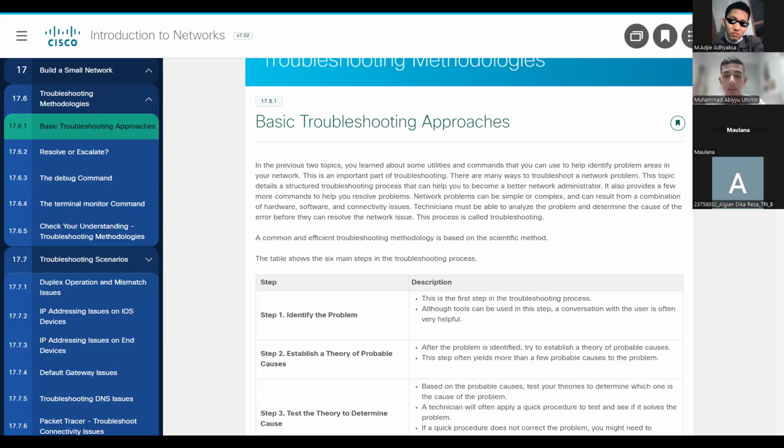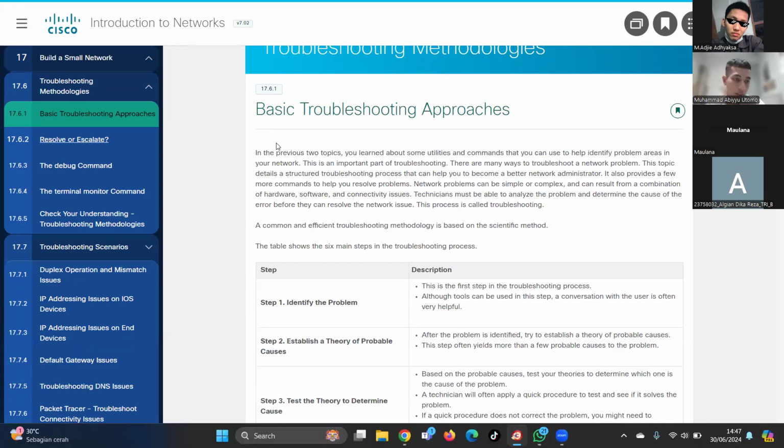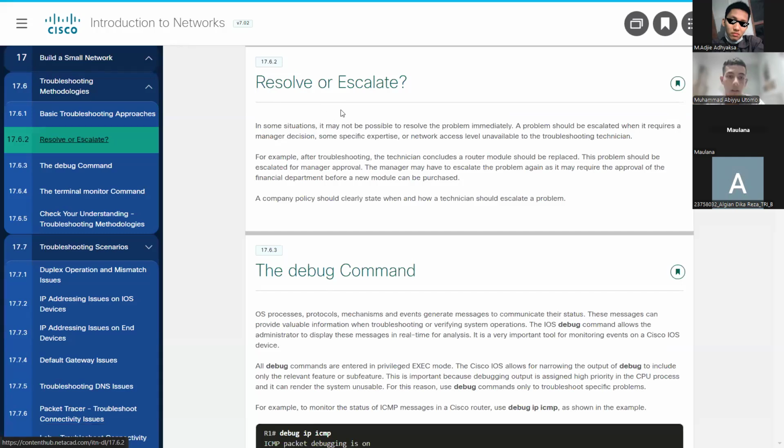Network problems can be simple or complex and can result from a combination of hardware, software, and connectivity issues. Technicians must be able to analyze the problem and determine the cause of the error before they can resolve the network issue. This process is called troubleshooting. Next, resolve or escalate.